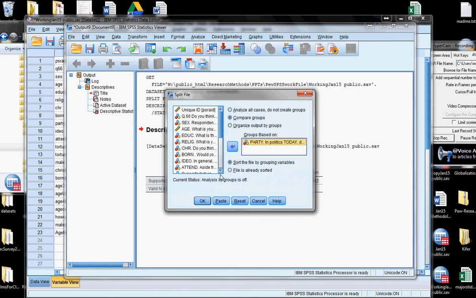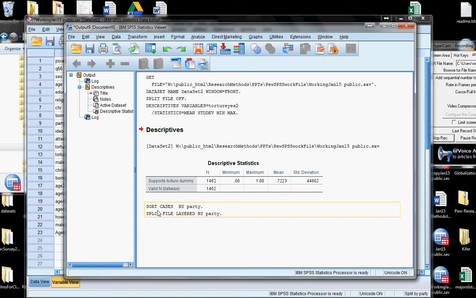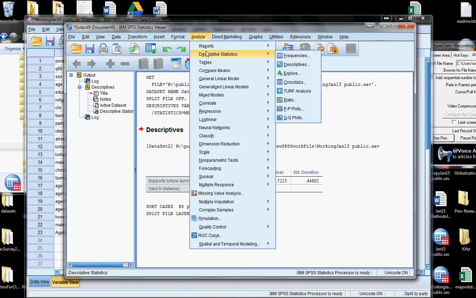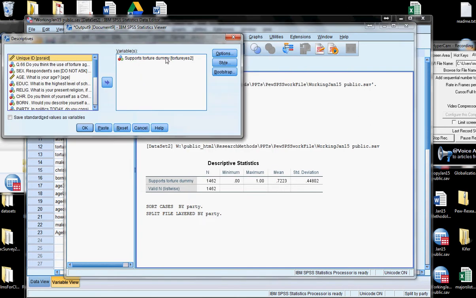And so once I do this and I hit OK, the data is now going to sort cases and split the file by party. That means if I rerun descriptive statistics or any other type of analysis in SPSS, it's going to do it for each value of party. So it's going to run it for Democrats, it's going to run it for Republicans, it's going to run it for others. So let's go back and do the same analysis, descriptive statistics, supports torture dummy, hit OK.